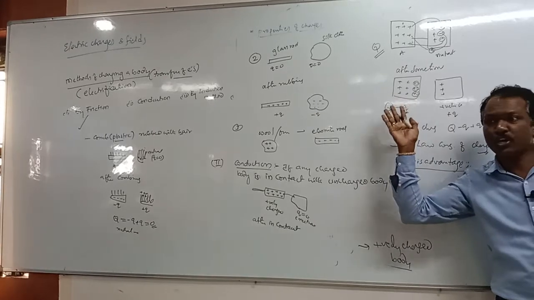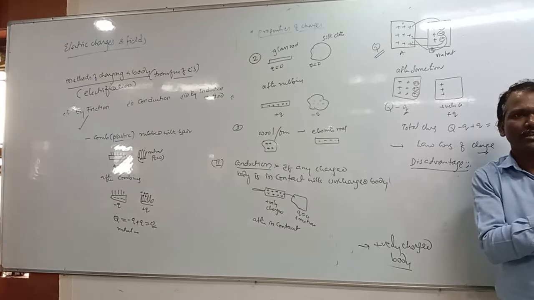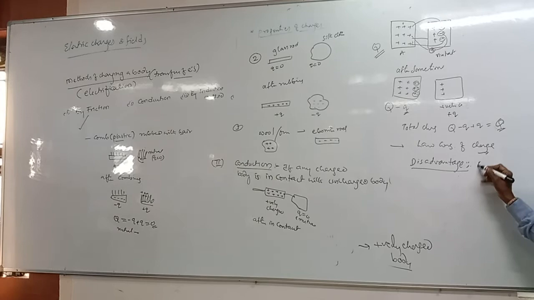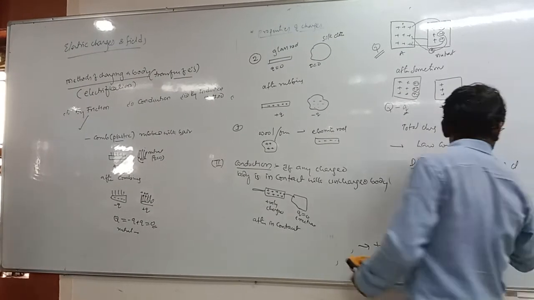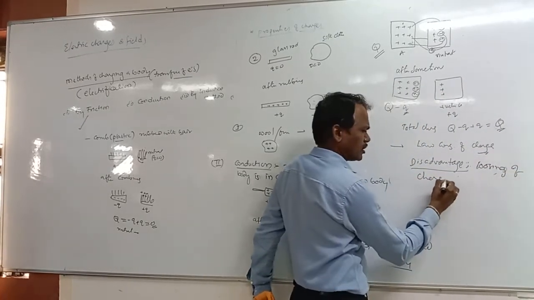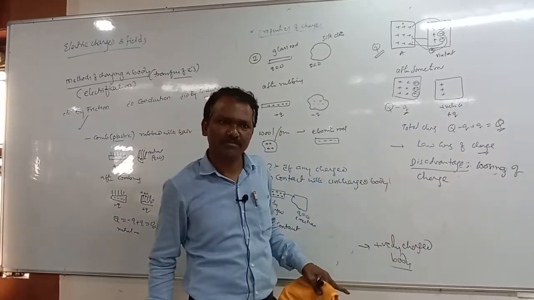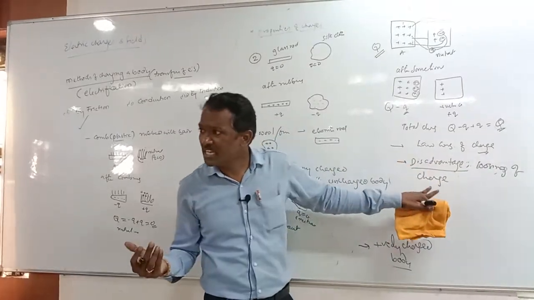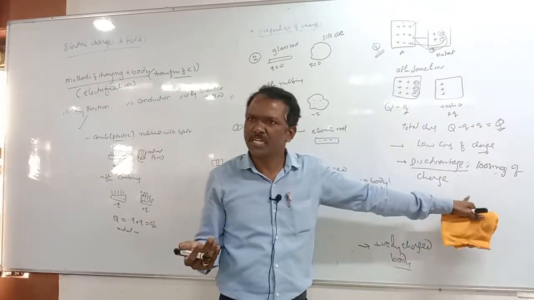I have a body having a charge. To charge a neutral body, this body loses charge, isn't it? The charge is lost from the charged body. But what is the advantage here? We are charging a neutral body. That is one of the advantages.